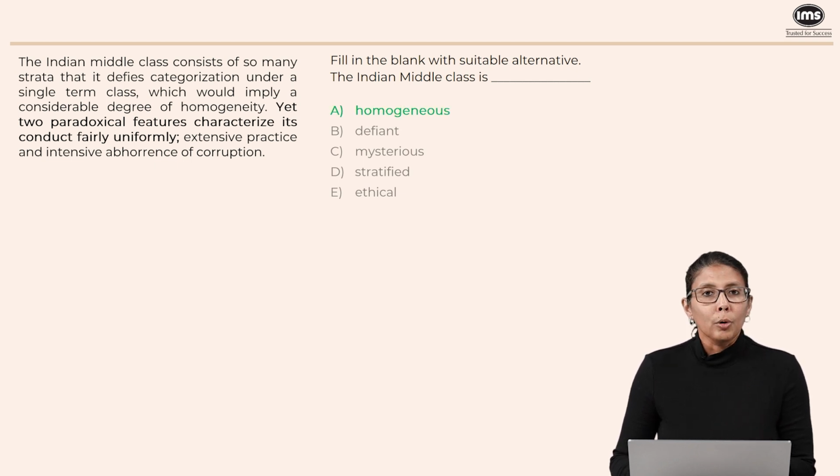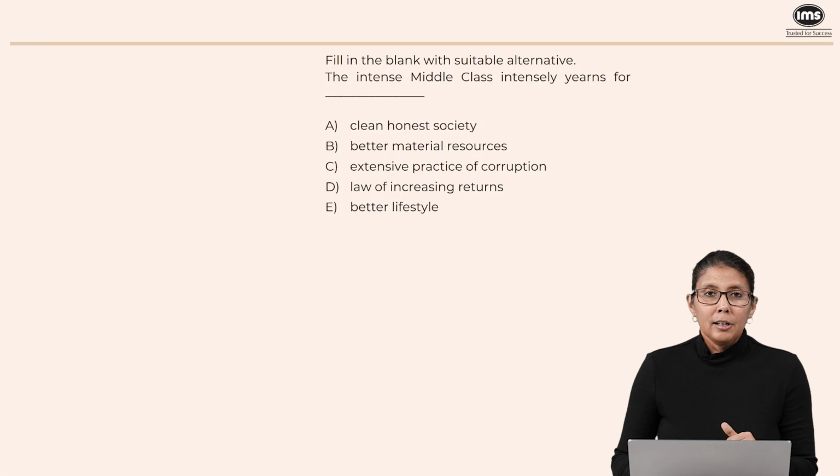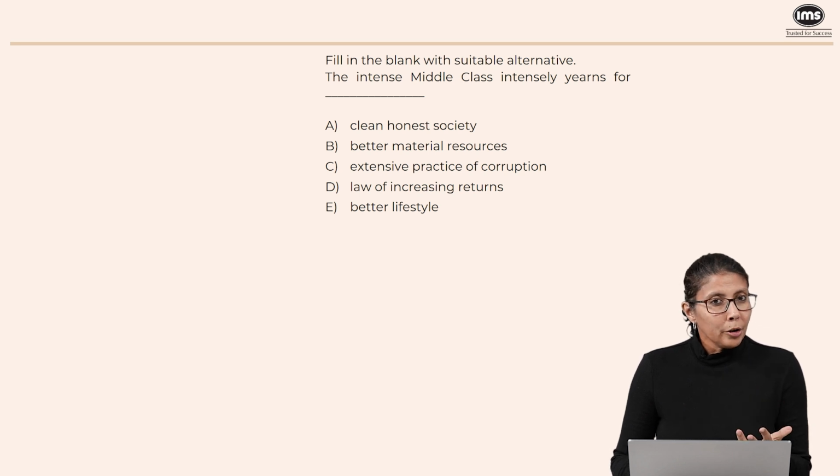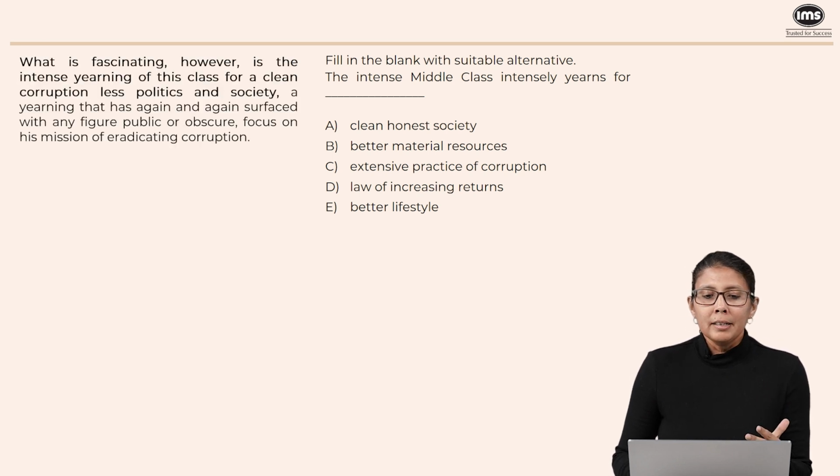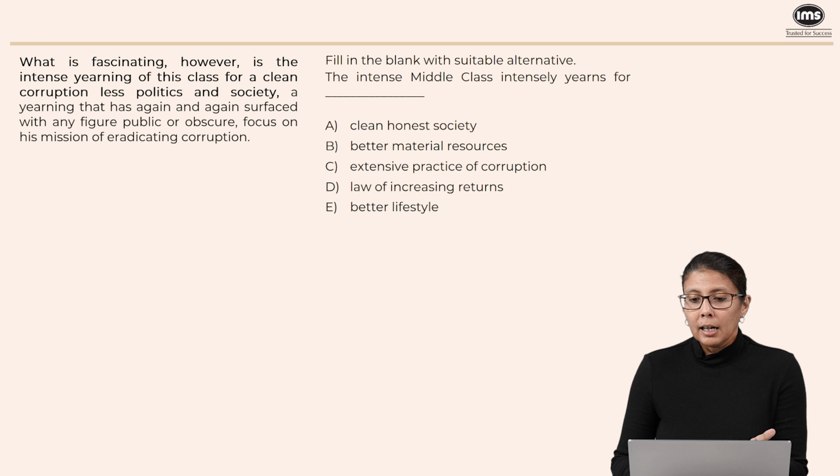Remember, the similarity is what the author is trying to highlight. So option A. Now let's take a look at this question. This is another fill in the blank. The question stem doesn't really make sense, but we can figure out what it is asking us. The middle class intensely yearns for. When you yearn for something, you really, really want it. So what does the middle class really want? Let's take a look. What is fascinating is the intense yearning of this class for a clean, corruption-less politics and society. So they want a corruption-free politics and society. Our answer is given to us. So A can definitely be the answer.